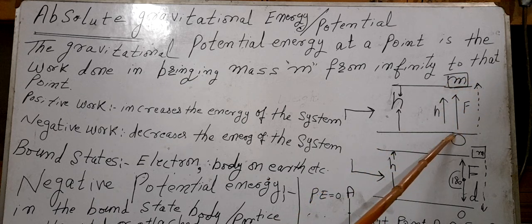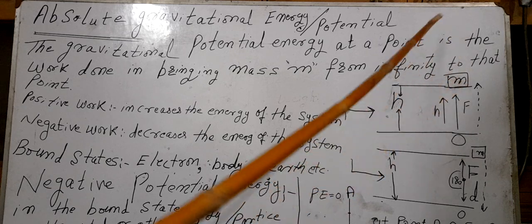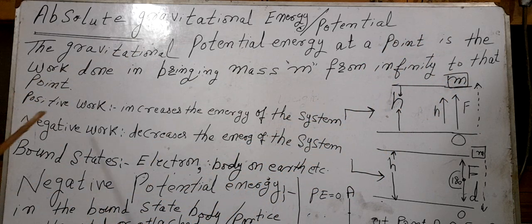First, when it was lying at O, it was 0. Now it has increased to some value, which in this case will be equal to mgh. Second is negative work. Negative work is that which decreases the energy of the system.